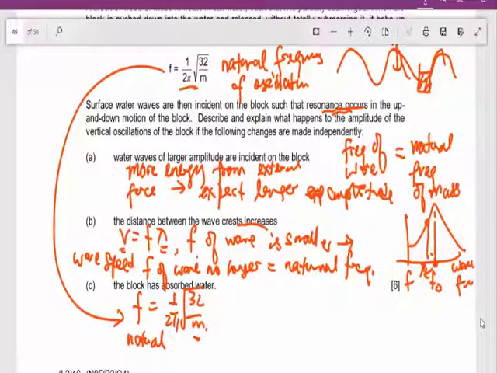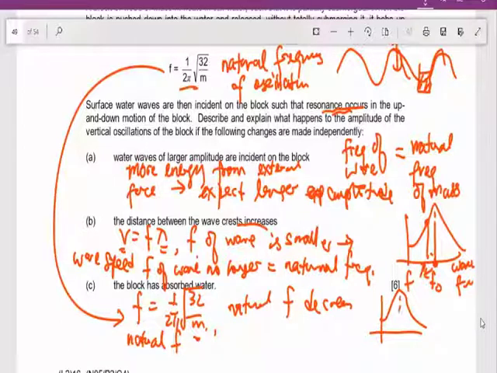When the mass becomes bigger, the natural frequency becomes smaller. Initially your external frequency is here, and your natural frequency is also here. Now your natural frequency moves to a lower value. So again, you move away from resonance. So the amplitude would therefore also decrease.